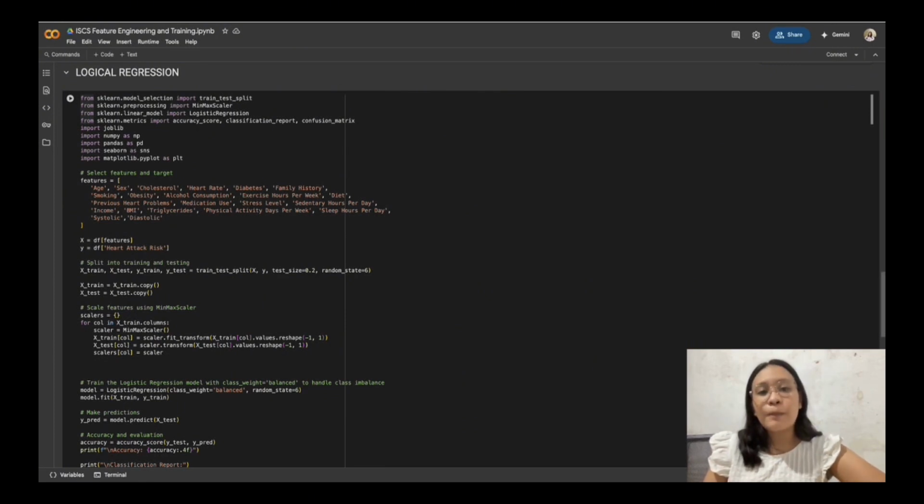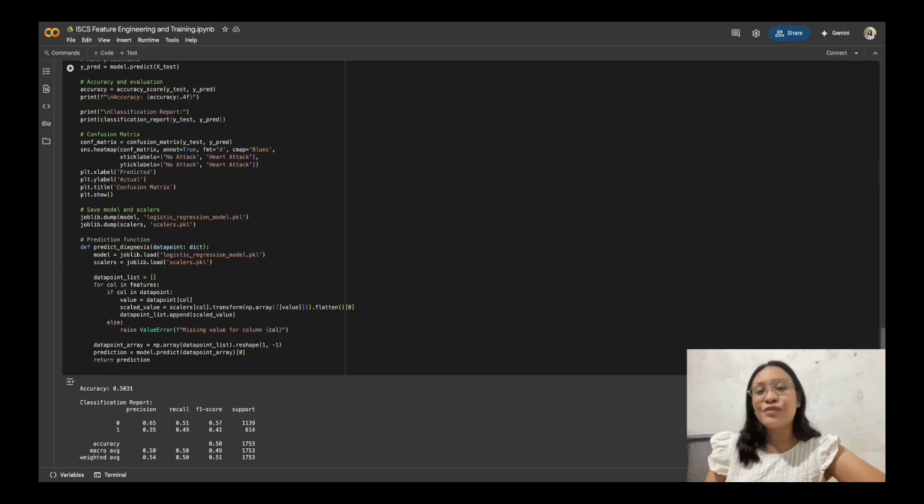Next, we measured the model's performance using accuracy and a classification report, as we also did in the random forest classifier. The classification report also provided detailed metrics such as precision, recall, and F1 score for each class. So we have an accuracy of 0.5031, which is 50%. The random forest classifier is much higher in terms of accuracy. And for the classification report, again, for 0 and 1, it shows the same result.